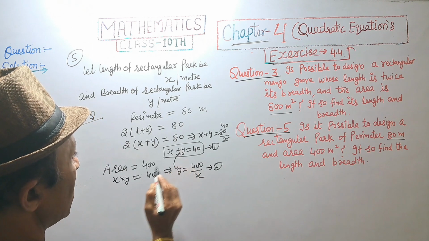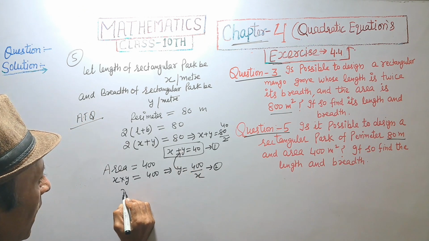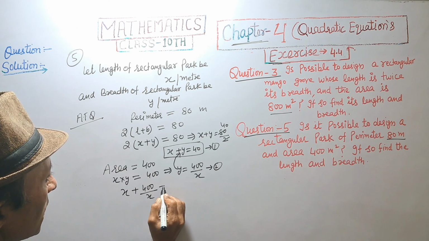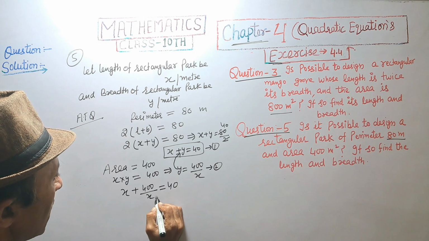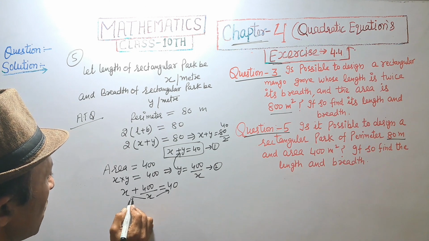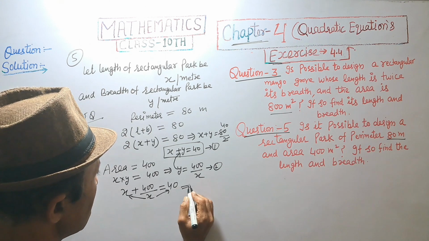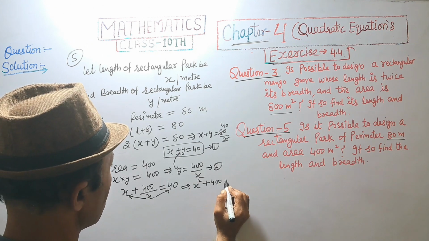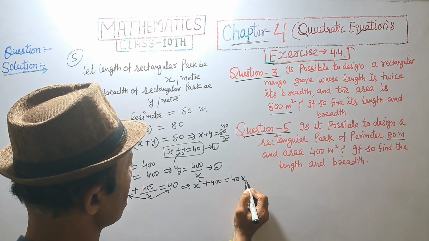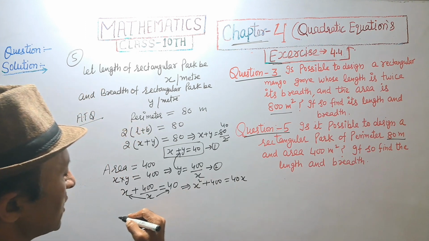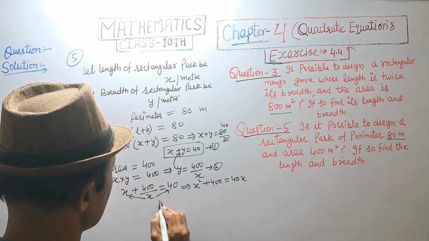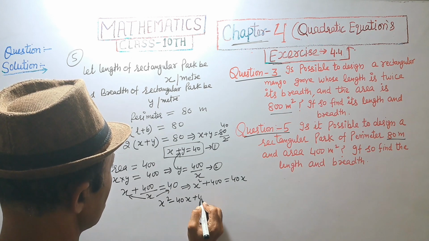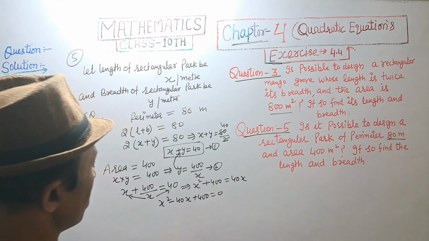Putting the value of y in first, we get x plus 400 upon x is equal to 40. Multiplying by x, this implies x square plus 400 is equal to 40x. And 40x shifting left side, that is x square minus 40x plus 400 is equal to 0.